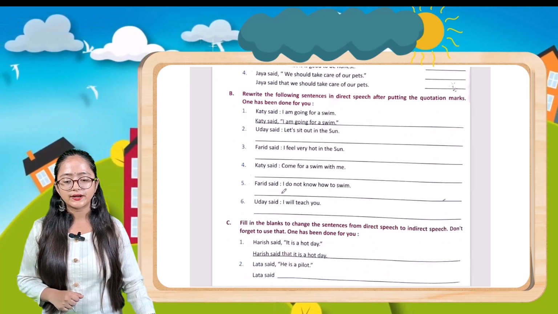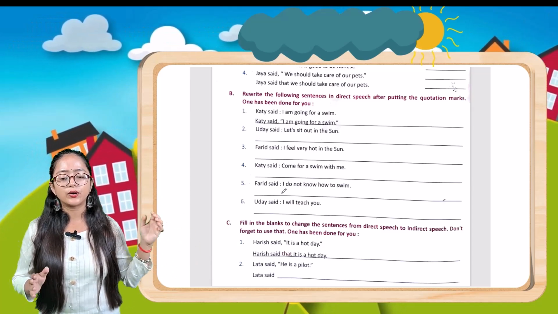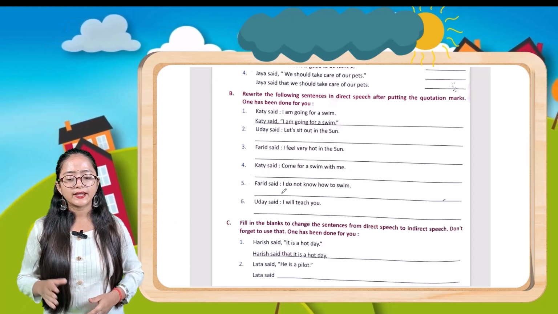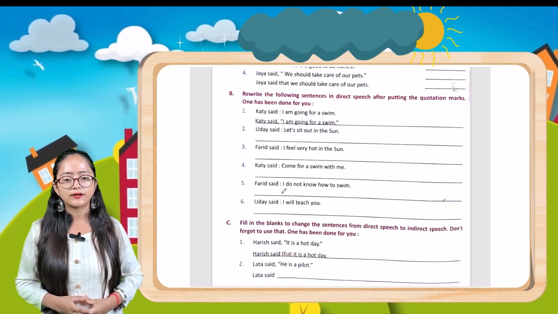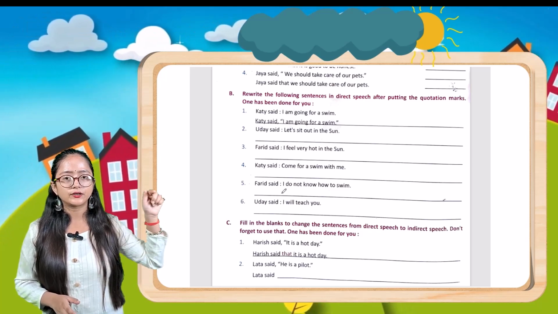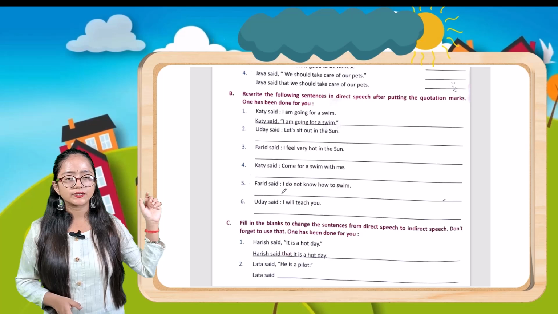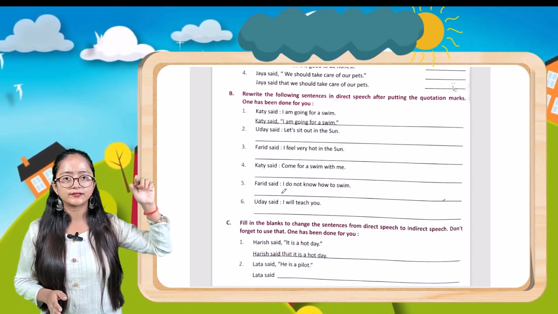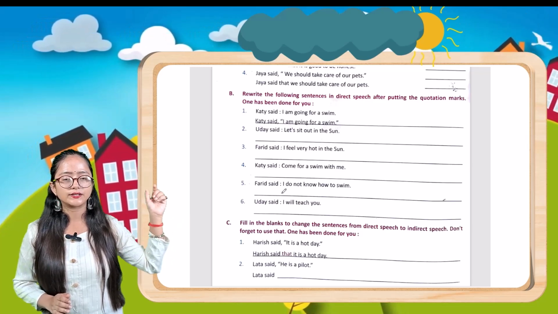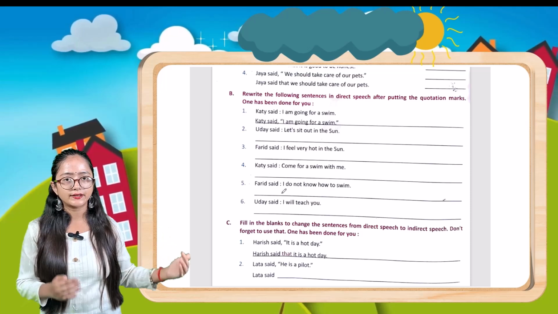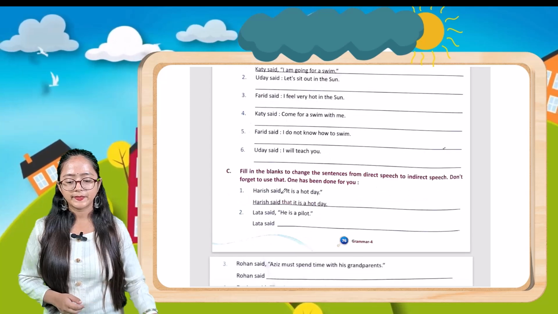Now the next question is: rewrite the following sentences in direct speech, after putting the quotation marks. One has been done for you. First one, Katy said, I am going for a swim. So here, how do you write it? Katy said, comma, then in quotation marks you write, I am going for a swim. Next one, Uday said, let's sit out in the sun. Uday said, comma, then between the quotation marks you write, let's sit out in the sun. Like this, you have to rewrite the sentences in the form of direct speech.